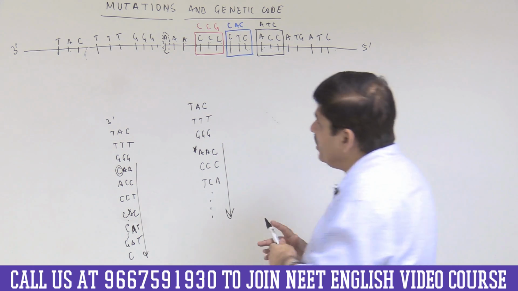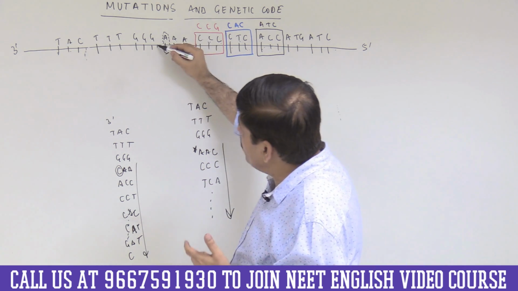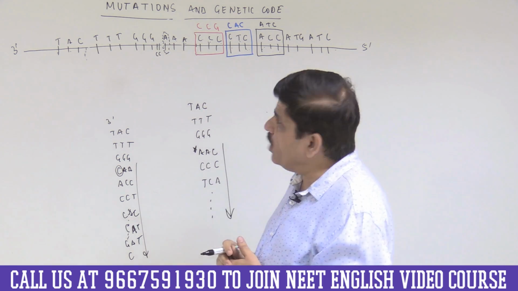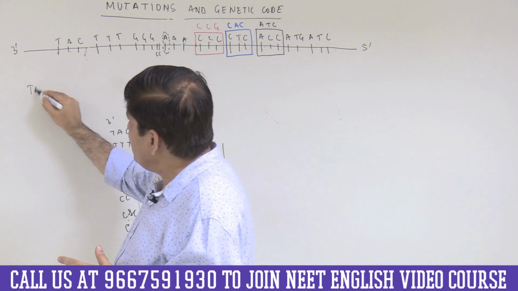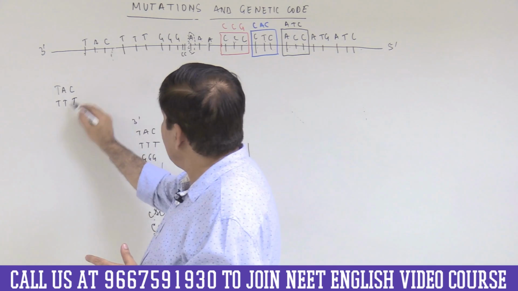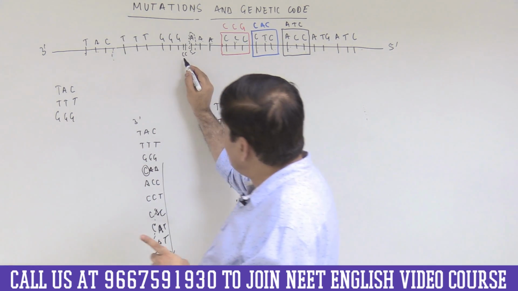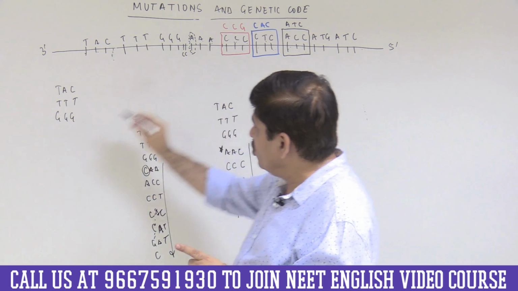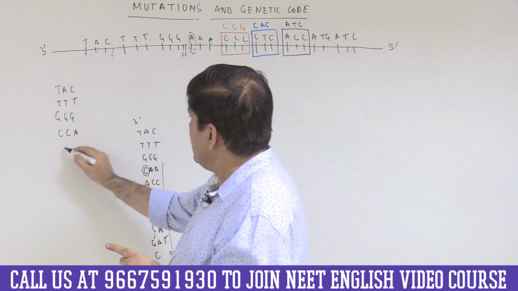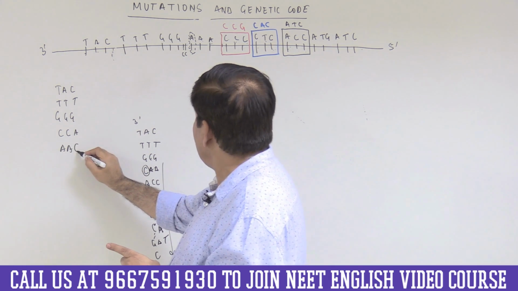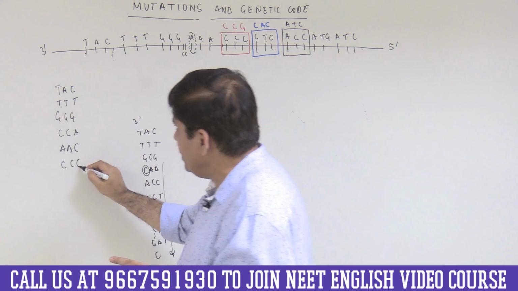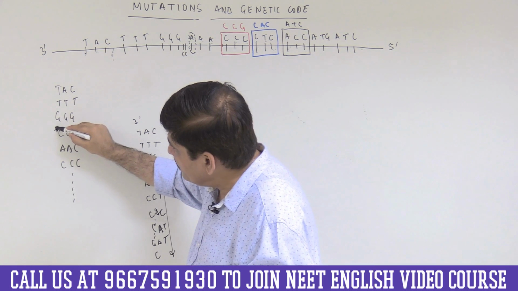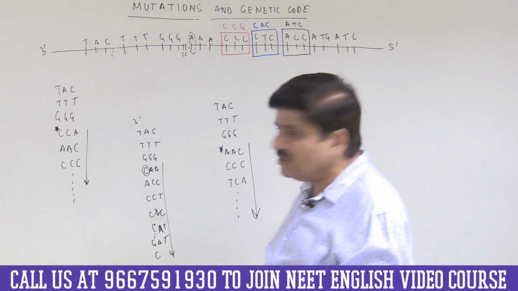Now let us see what happens if I add 2. So let us say I add 2 here, and this would be, let us say, C and C. Now what happens? Again you are seeing that TAC, TTT, GGG, again from the point of insertion, the open reading frame changes, because the next codon now would be CCA, and next would be AAC. So I hope this is absolutely clear, and then would be CCC. Again from the point of insertion, the open reading frame has changed.